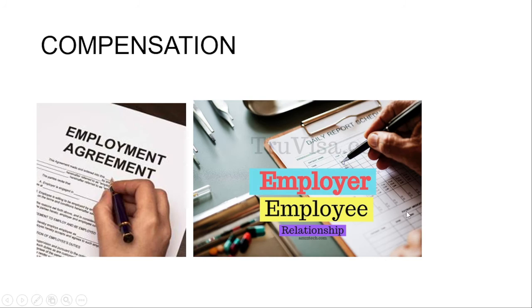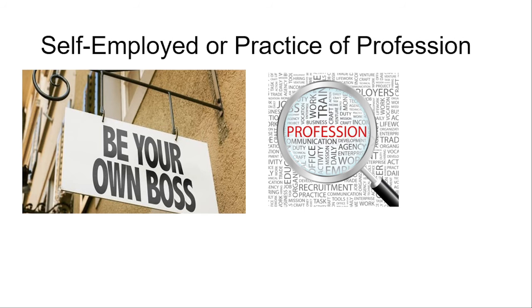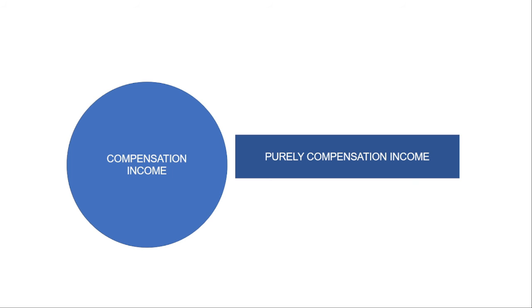So next, compensation. So there will be compensation if there is an employer and employee relationship. Okay? If we are self-employed or practice of profession, therefore we are earning as like a business. All right?